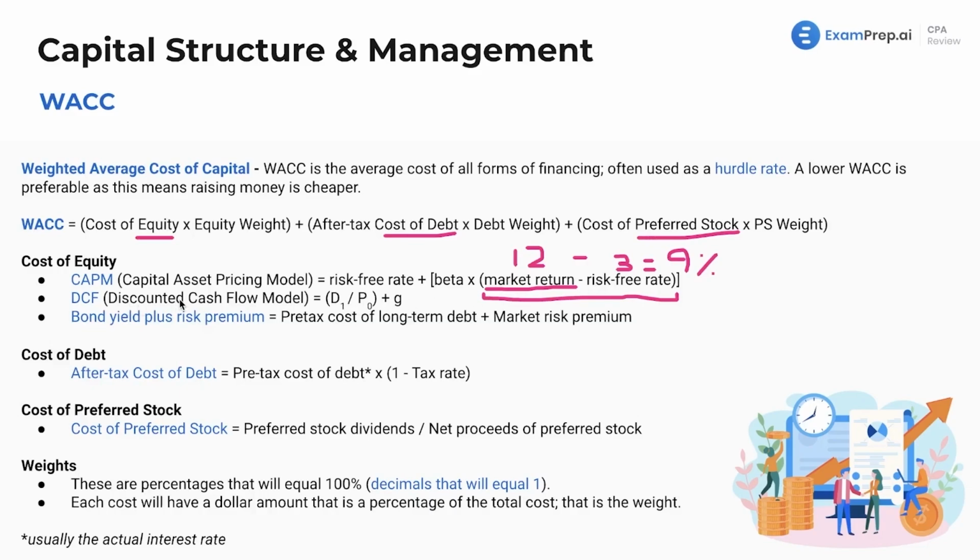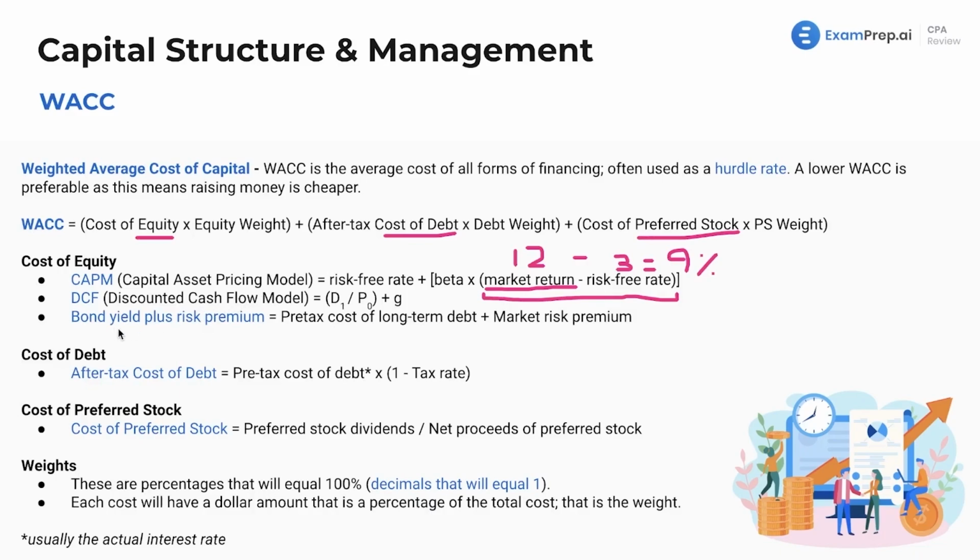Now, the DCF, the discounted cash flow model, this is another metric of trying to value stock, a valuation metric. It could be seen in the valuation section or lesson as well. And this is essentially trying to calculate based on dividends, cash flow received, D1 divided by price, the stock price. So dividends divided by price plus the growth rate. This is trying to calculate our value of our stock, right? And that can be used as the cost of equity.